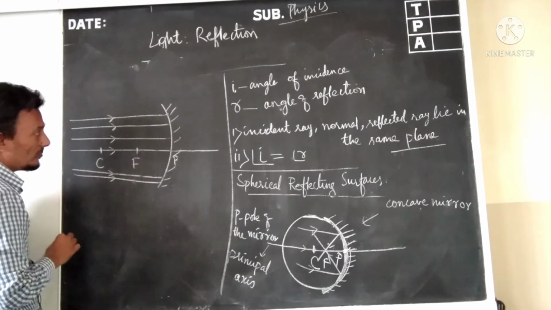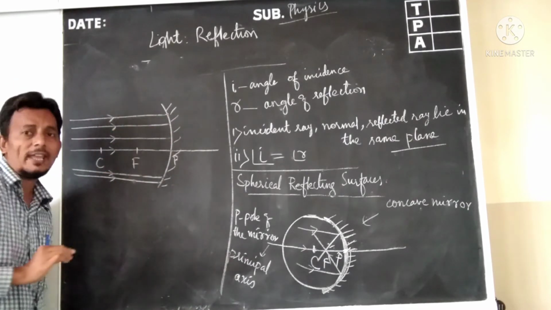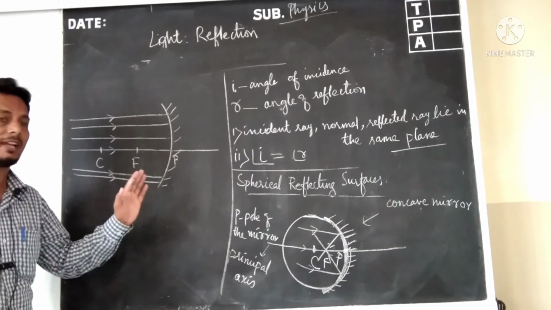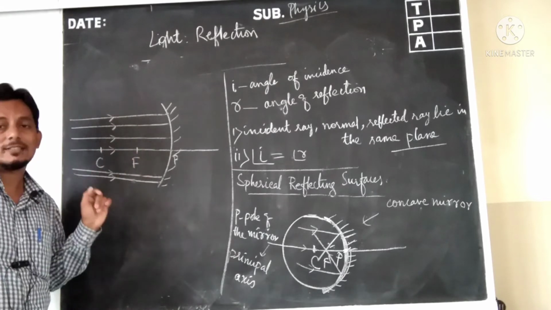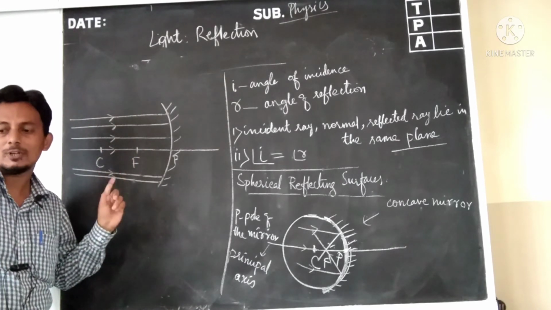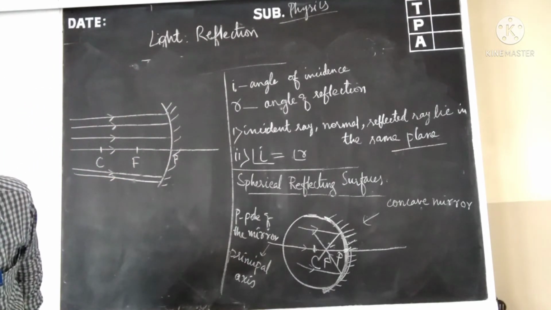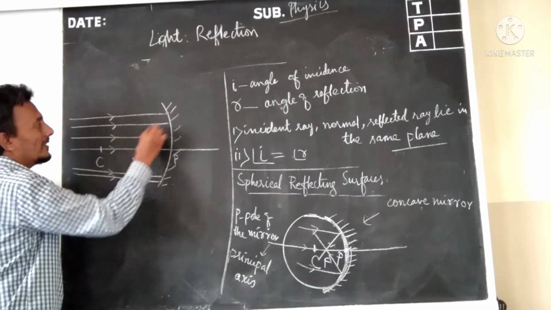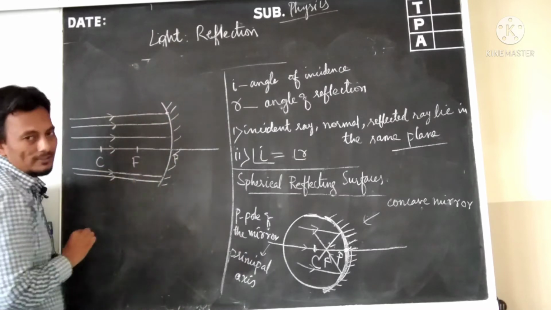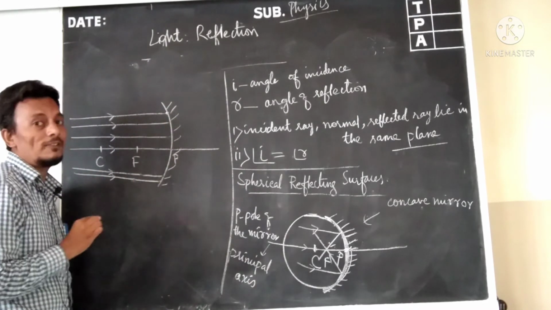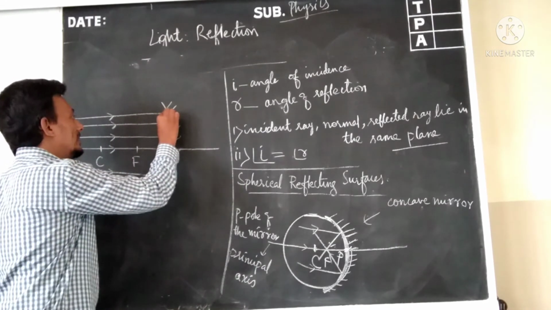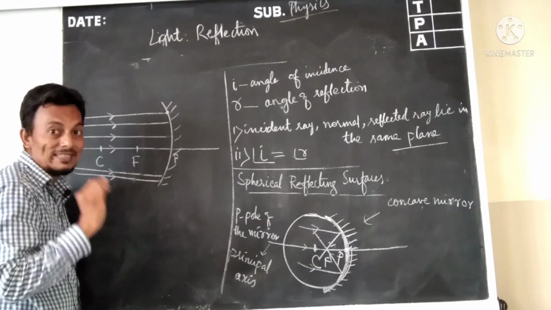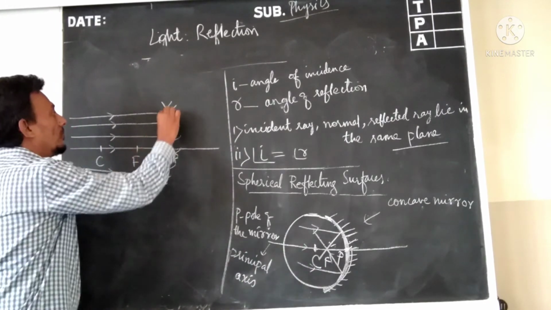This is why and how they are reflected at the focus. The reason is very simple. The rays of light that are incident parallel to the principal axis are incident at this point. According to the laws of reflection, this is the point of incidence, and then you have to draw a normal.